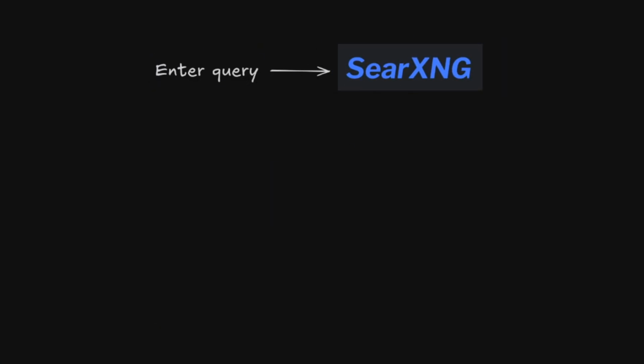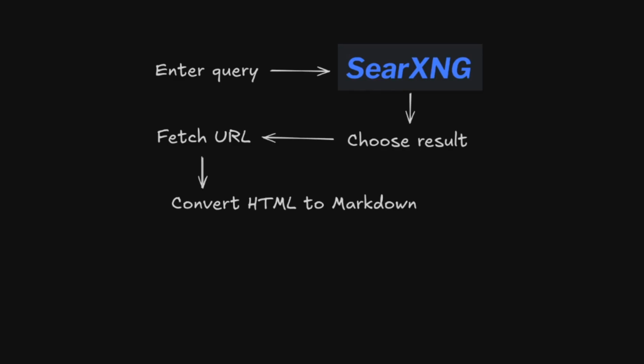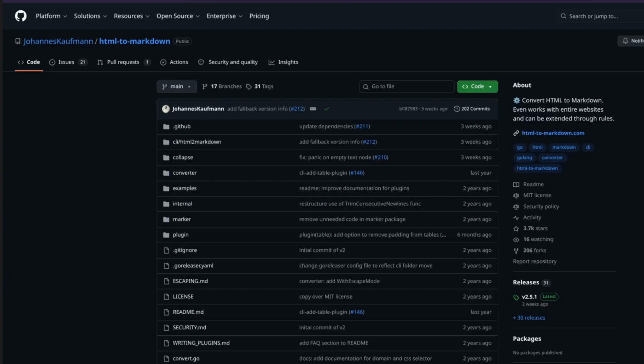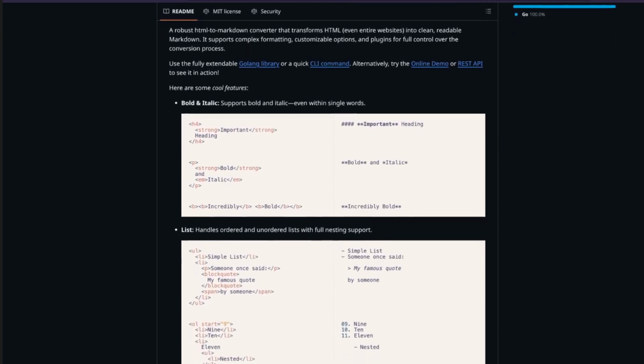So, the basic idea is, I start the program, enter a query and get a list of search results. I then choose one URL from the search results. That URL is then fetched, converted to Markdown and then displayed as text. Converting to Markdown essentially removes all HTML tags, JavaScript and other stuff that is not relevant for displaying information. I wrote this in Go using an HTML to Markdown library from Johannes Kaufmann.